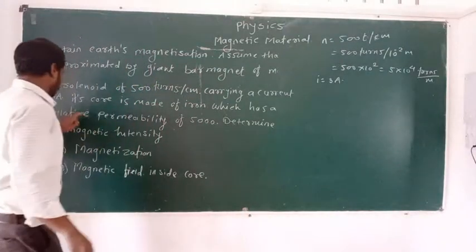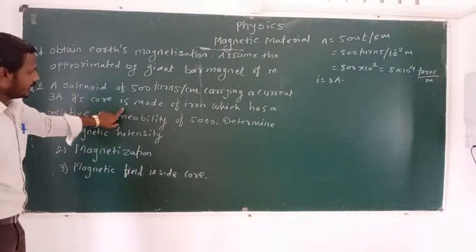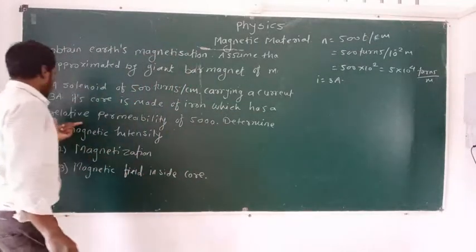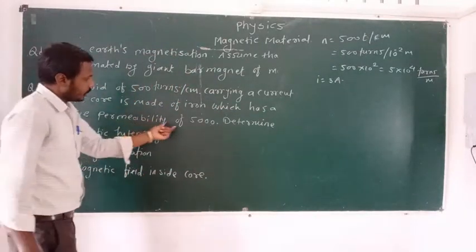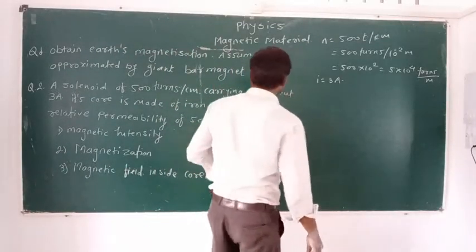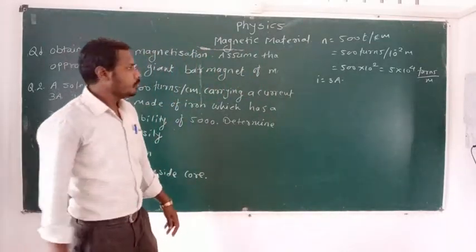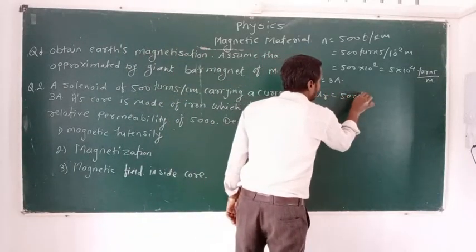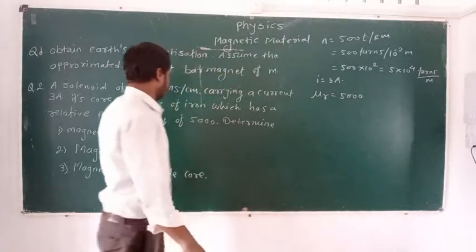Now next, its core is made of iron which has a relative permeability of 5000. That is relative permeability, mu r, and mu r is equal to 5000.